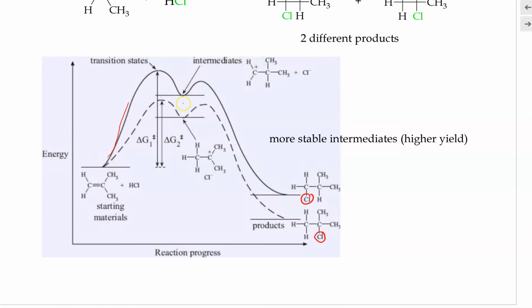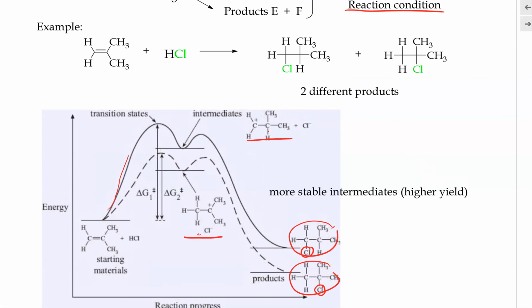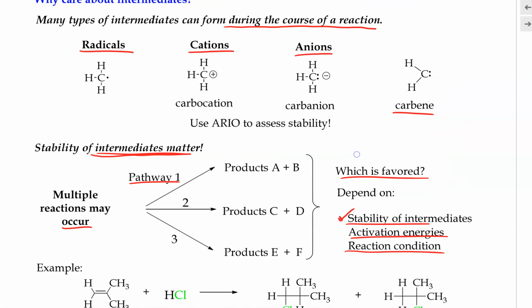In this case, between these two pathways, different types of intermediates are produced. For example, with the pathway on top, this will be the intermediate that gets produced, whereas with the pathway below, this will be the intermediate that gets produced. So which of these products would be major depends on the stability of these intermediates. Therefore it's really important that we learn about intermediates and be able to determine which of them will be more stable. In the next several lecture videos, we will discuss the different types of intermediates and make assessments of their stability.